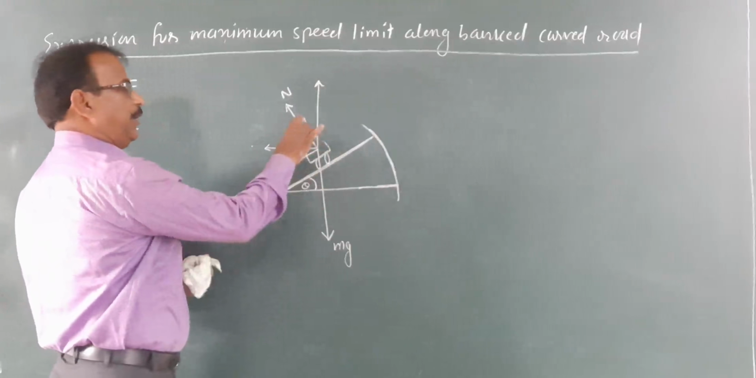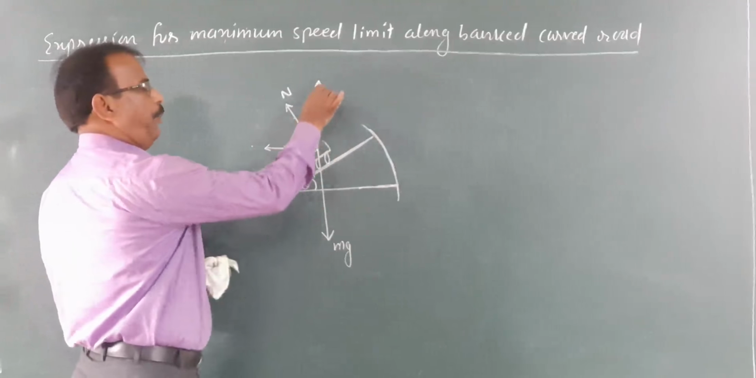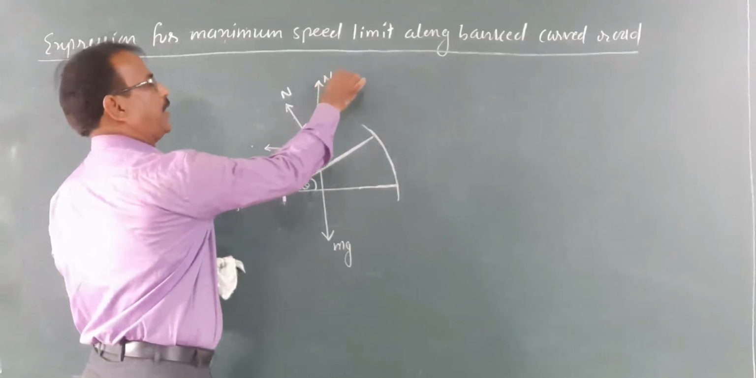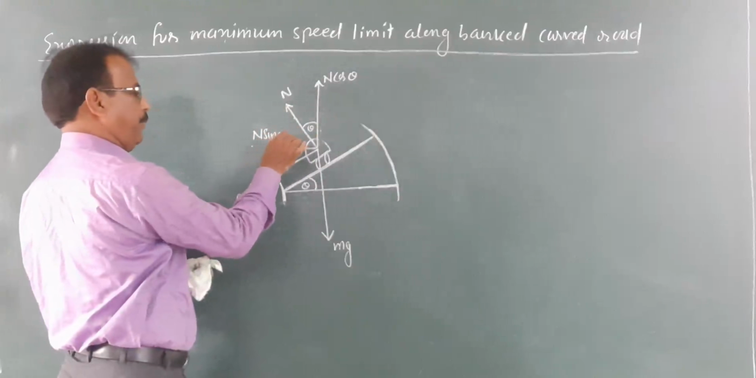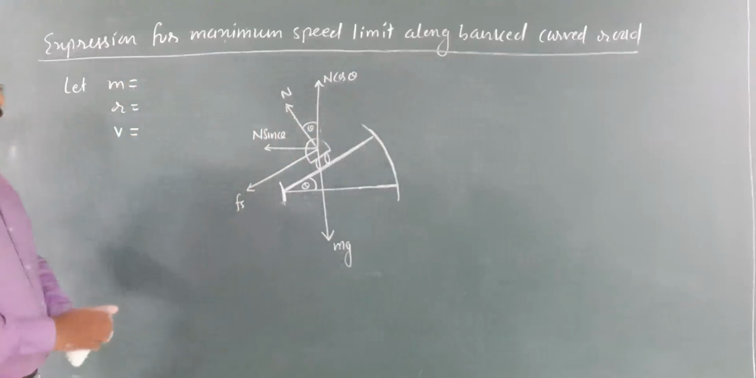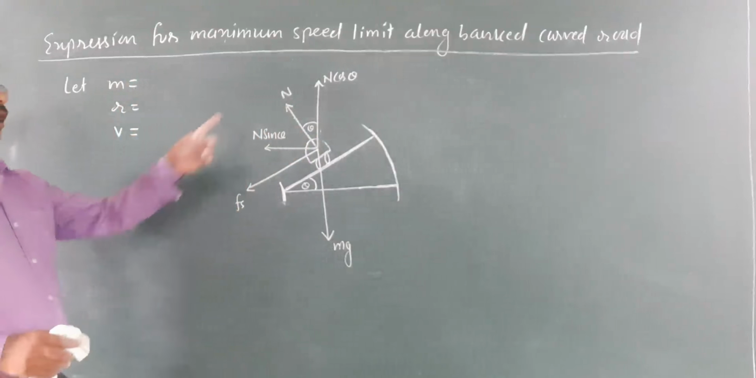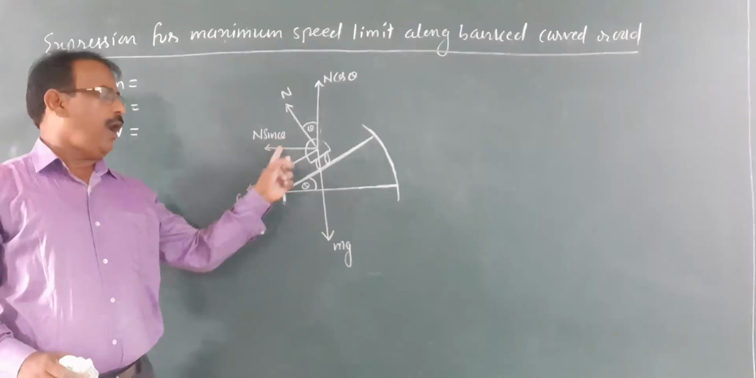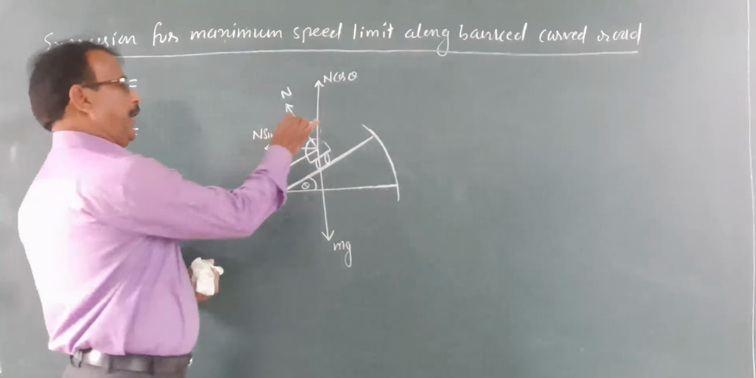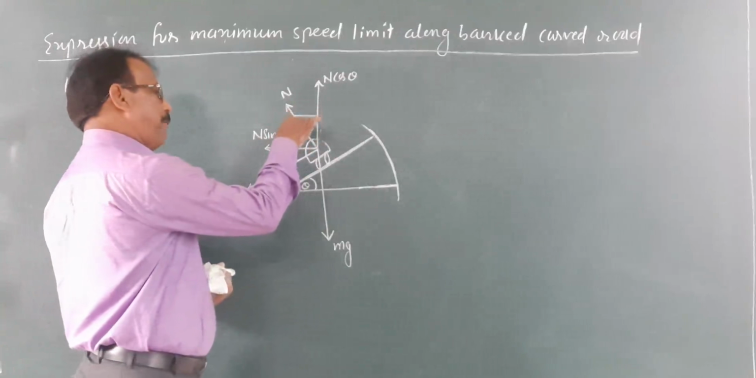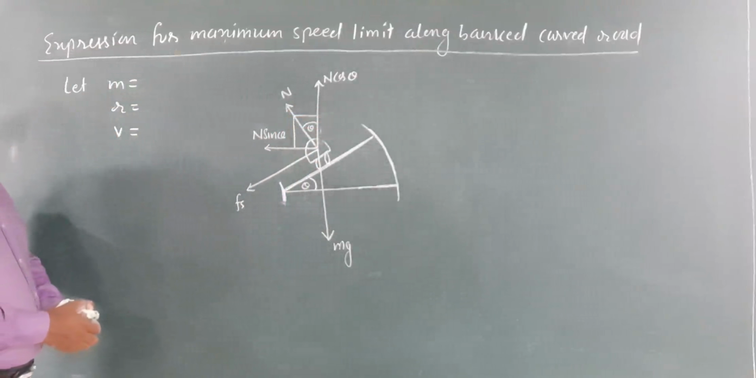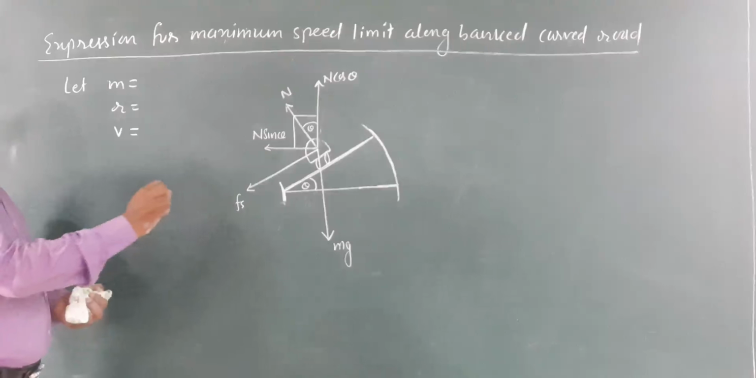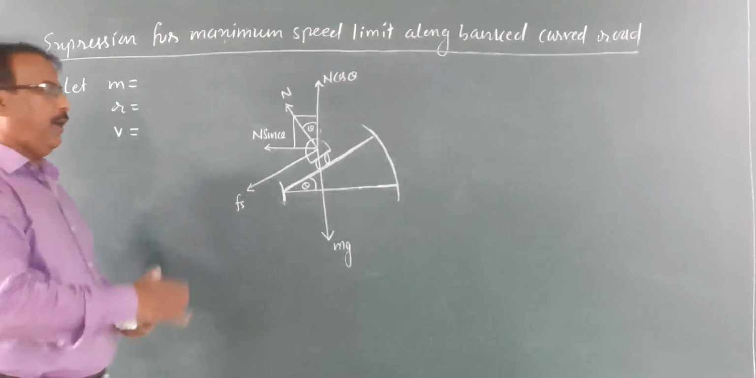You get the same angle theta here. Therefore, this component of the normal reaction will be the cosine component and this component will be the sine component. Resolving normal reaction in two components, the addition of these two components by parallelogram law will give you the normal reaction. We have resolved the normal reaction in two rectangular components.